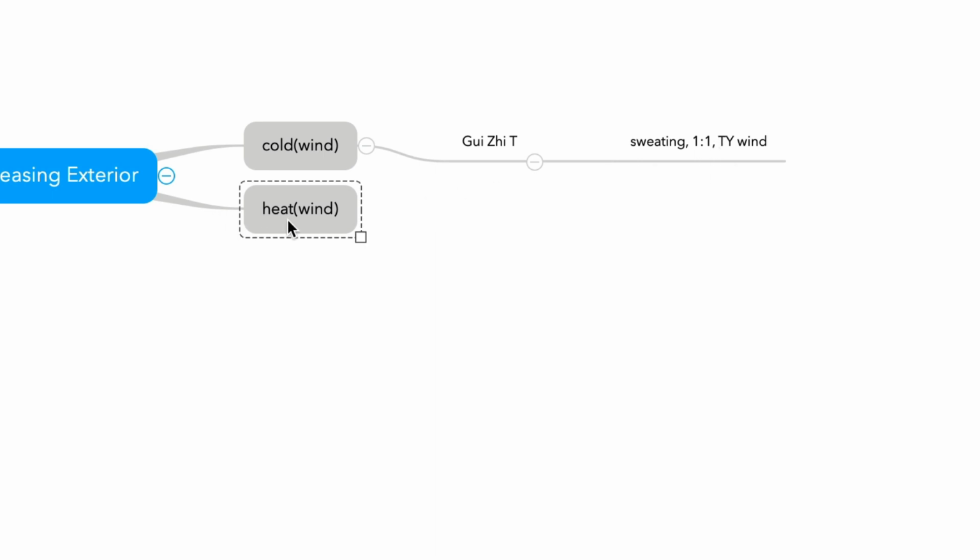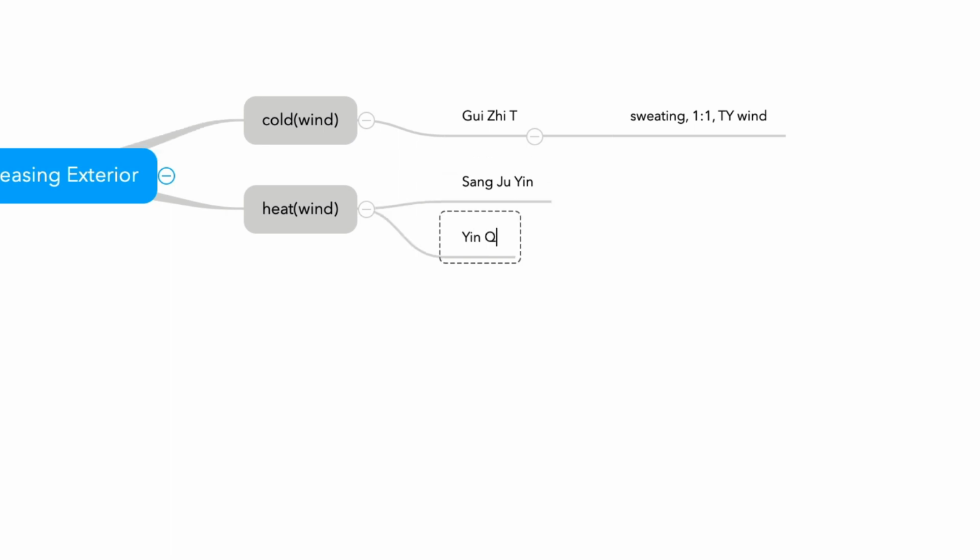How about the heat formulas? There are two formulas. First, Sang Ju Yin. And second formula is Yin Qiao San. Sang Ju Yin, focus on this Ju. Do you know what is Ju? Ju is chrysanthemum.